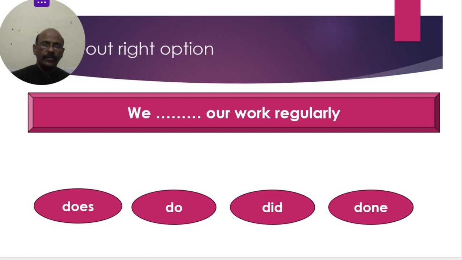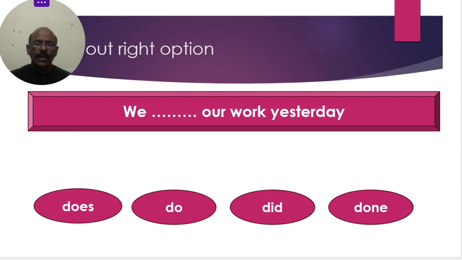Next. "We dash our work regularly." This is also present tense. Regularly means the work is going on, present tense only. So, do forms. After I and plurals, you use do. So the answer: we do our work regularly.